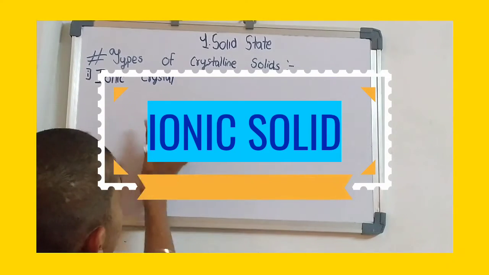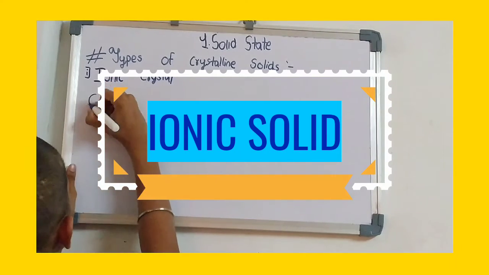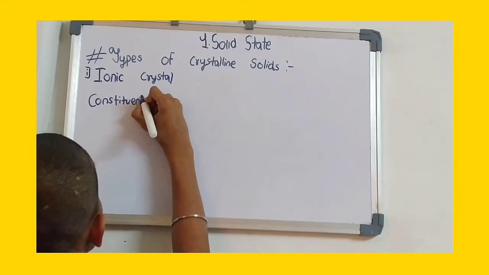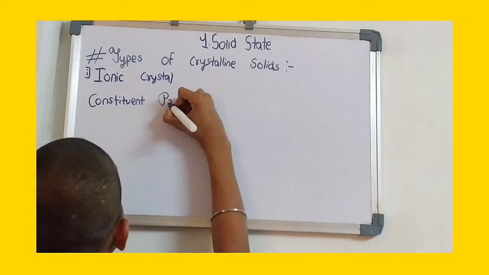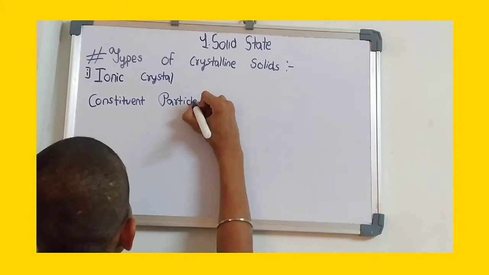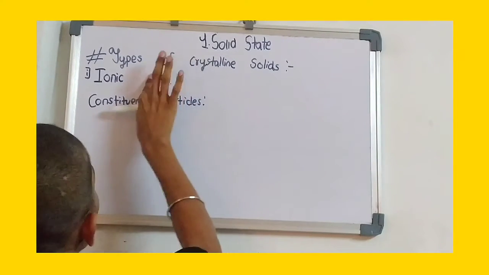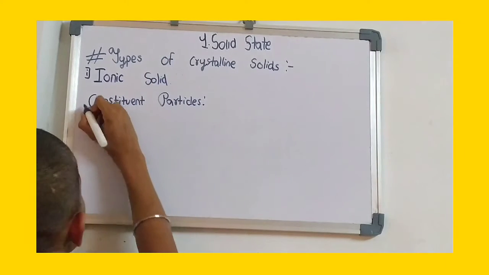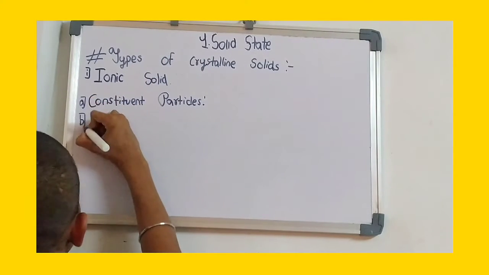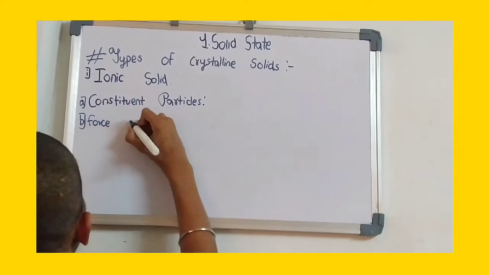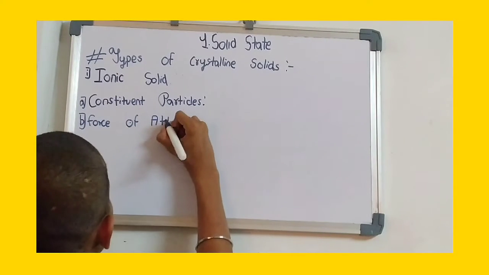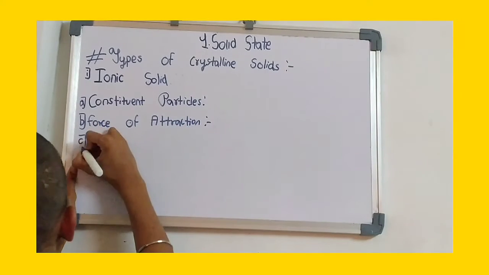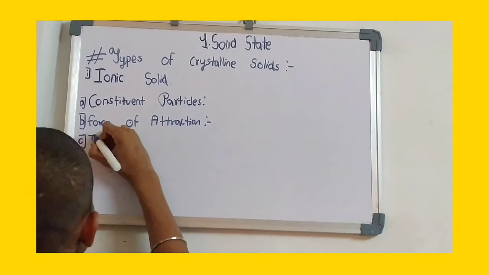We will study according to points. The first point will be the constituent particles, that is, what are the particles that are present in that crystal. First we are going to study about ionic solid, okay, not crystal. Then the force of attraction, and what is their movement?